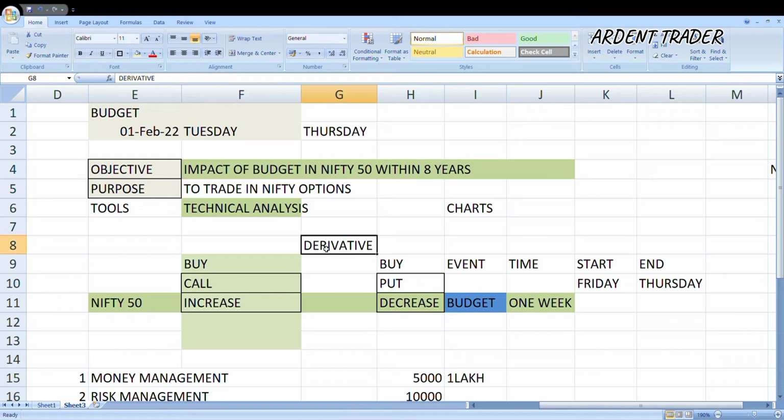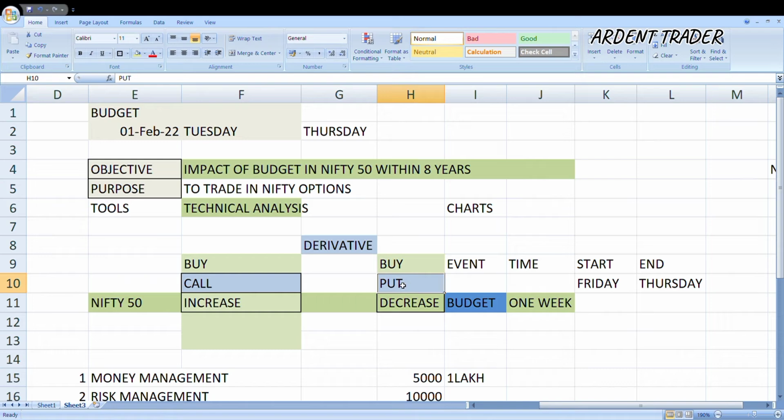And option is a part of derivative. As all of you are aware, option is a part of derivative. In derivative, normally we buy call or we buy put options. This video is not in relation to selling of call and put. This video is related to buying of call or buying of put.